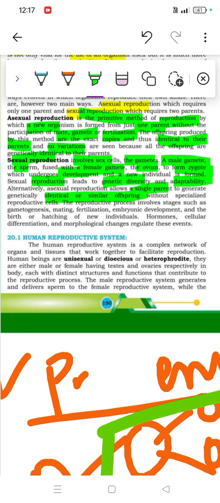All reproductive processes involve stages such as gametogenesis, mating, fertilization, embryonic development, and birth or hatching. Hatching simply means when birds and other animals form new individuals. Otherwise, for human beings, we use birth. Hormones, cellular differentiation, and morphological changes regulate these events. So this was the book's introduction of reproduction.